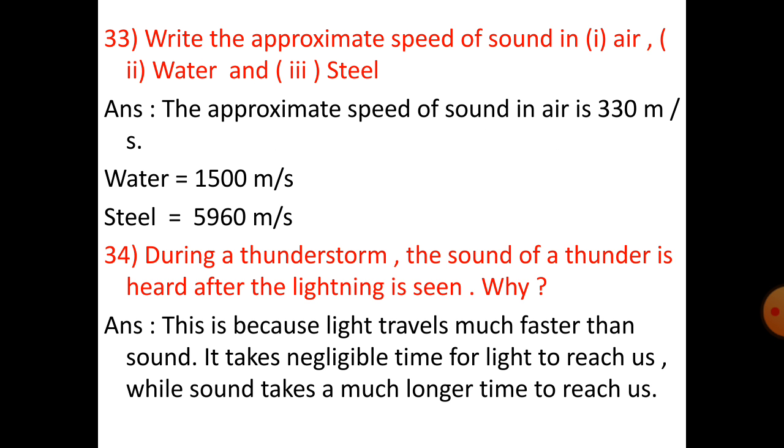Number 33. Write the approximate speed of sound in air, water and steel. The approximate speed of sound in air is 330 meter per second. Water is 1500 meter per second. Steel is 5960 meter per second. Number 34. During a thunderstorm, the sound of thunder is heard after the lightning is seen. Why? This is because light travels much faster than sound. It takes negligible time for light to reach us, while sound takes a much longer time to reach us.